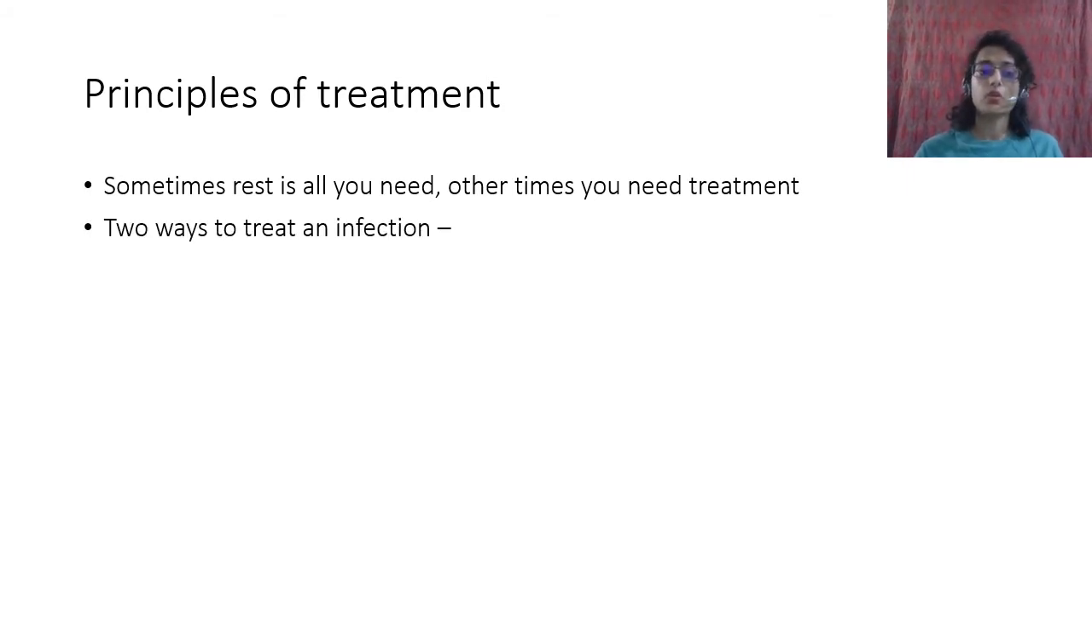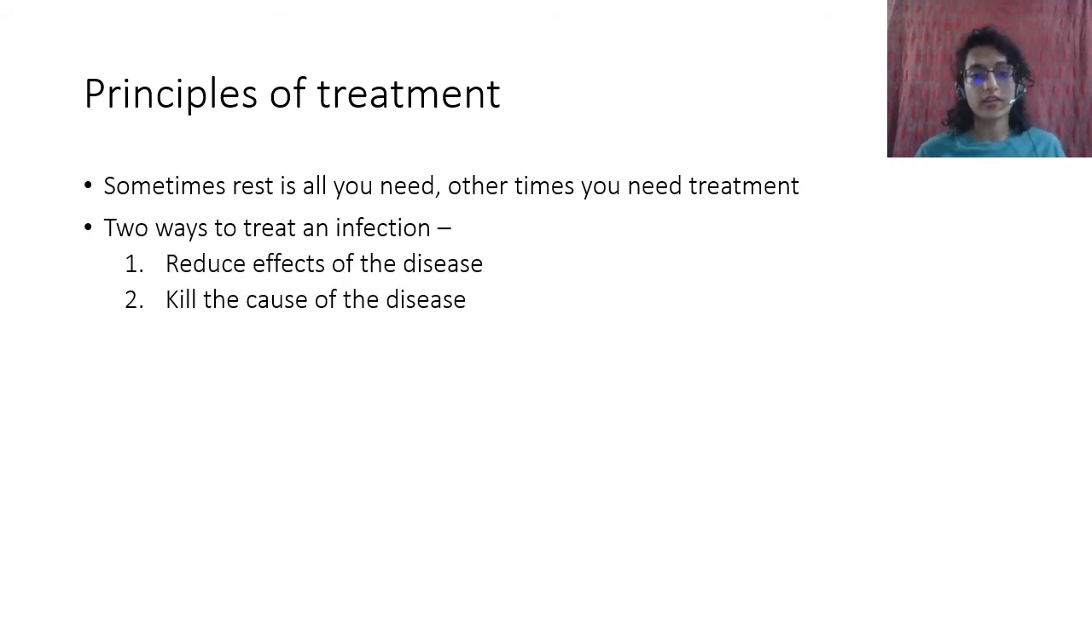So there are two ways to treat an infection. The first is to reduce the effects of the disease, and the second is to kill the cause of the disease. To reduce the effects of the disease is generally treatment, and to kill the cause of the disease is the cure. Cure means to rid yourself completely of the disease. To reduce the effects of the disease means you treat the symptoms, the effects of the disease.